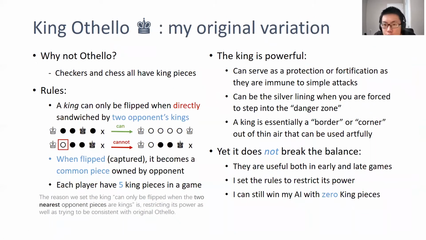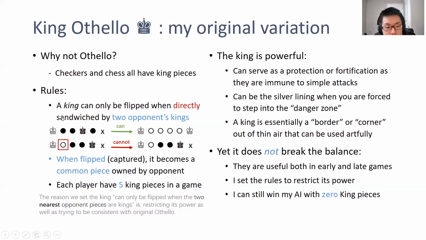This time, I'm going to introduce my original variation of Othello because I find the checkers and chess, they all have king pieces that have more power. So I thought, why not put a king in Othello? With this idea in mind, I gave a rather simple rule that a king can only be flipped when directly sandwiched by two opponent's kings.